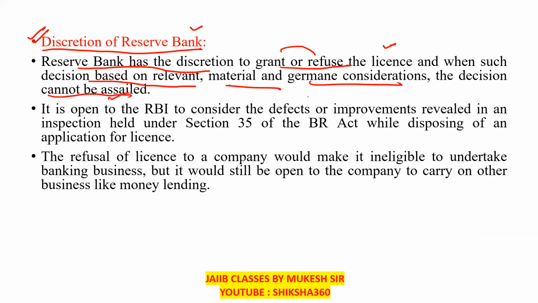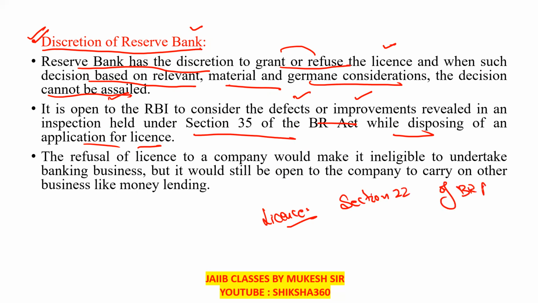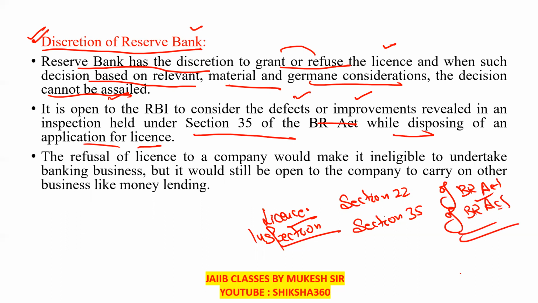So it is open to the RBI to consider the defects or improvements revealed in an inspection held under section 35 of the Banking Regulation Act while disposing of an application for license. The next point to remember: the license is given under which section? Section 22 of the Banking Regulation Act. And the inspection for giving the license is to be done under section 35 of the Banking Regulation Act.